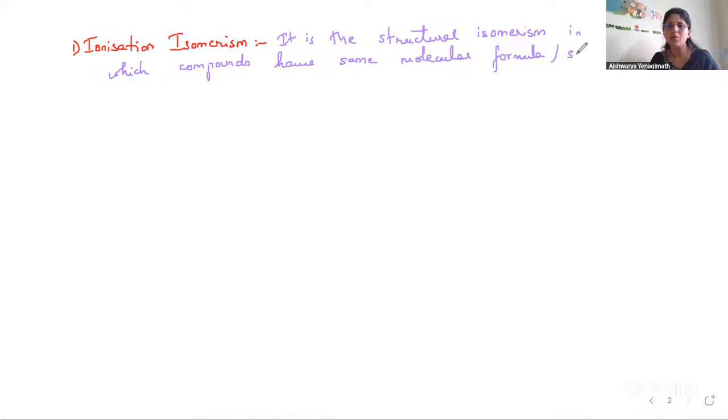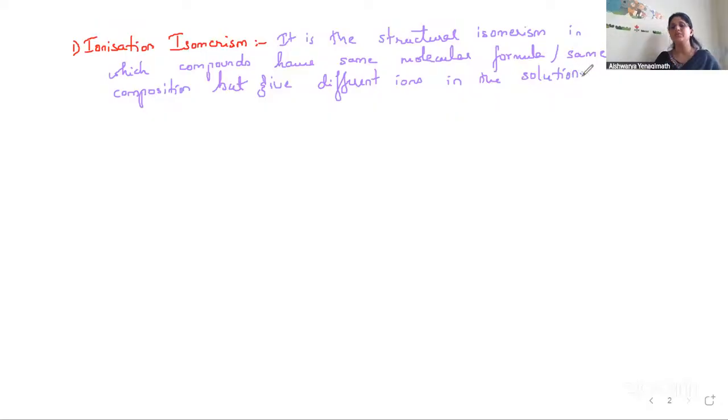or I can also say the same composition, but give different ions in the solution. These isomers are called ionization isomers, and this phenomenon is called ionization isomerism. Understood? They have the same molecular formula but they give different ions in the solution.